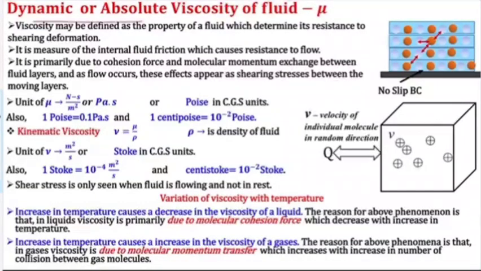Now we know about dynamic viscosity. Now we'll study about kinematic viscosity. Kinematic viscosity is the ratio of dynamic viscosity mu and density of the fluid. This ratio is kinematic viscosity. It is represented by nu, and its unit is meter square per second, and in CGS system it has the unit of Stoke, and one Stoke is 10 to power minus 4 meter square per second.